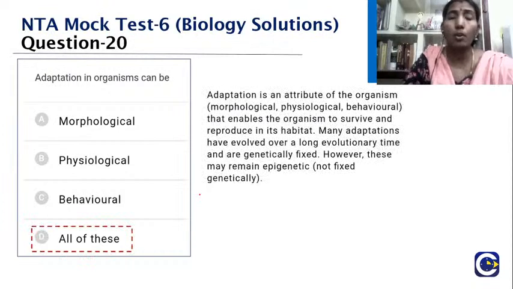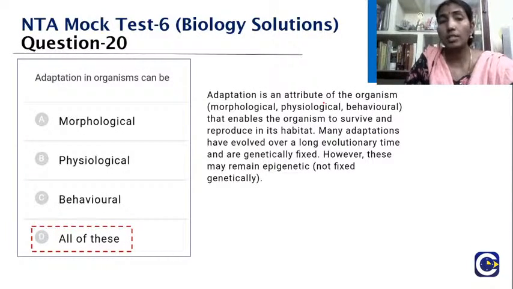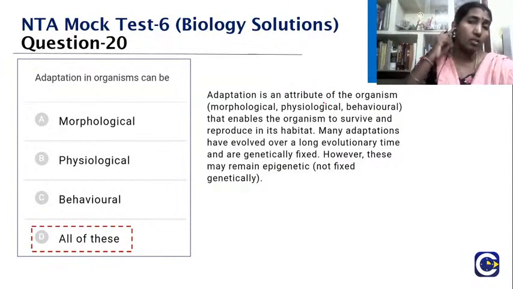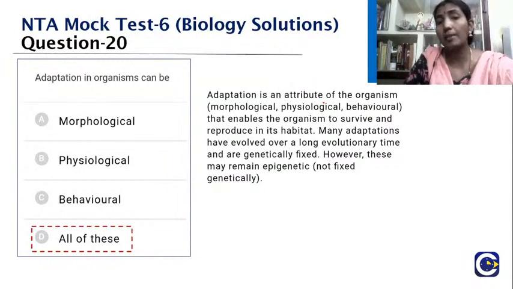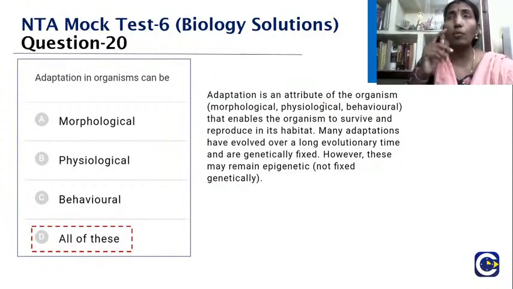The answer is all, because adaptation is an attribute of the organism, morphological, physiological, behavioral, that enables the organism to survive and reproduce in its habitat. Many adaptations have evolved over a long evolutionary period, and they are genetically fixed. However, these may remain epigenetic, not fixed genetically. We will see one example of how that adaptation works.